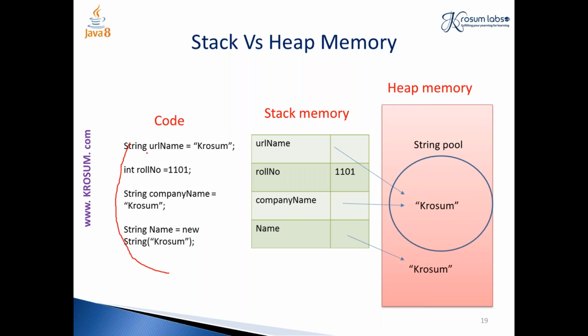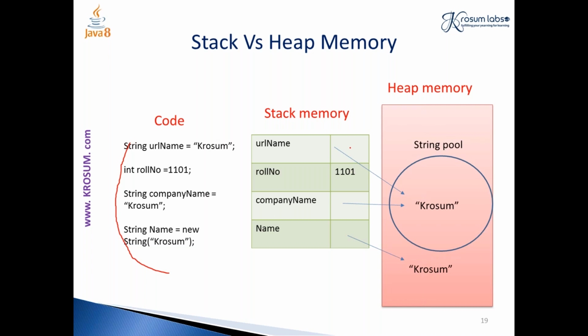Say for example, I'm having my string variable. String is the reference type, right? So we'll be having an object in my heap being created. So I'm just having an object here. URL is my variable name, but this object will be available in my heap memory. A reference to the object, or the address where the particular object is placed, is available in the stack memory.